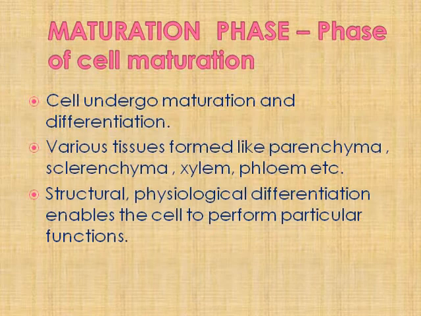For example, xylem is meant for taking the water from the root to different parts of the plant. Phloem, taking the food from the leaf to different parts of the plant. These are examples only, right? Structurally and physiologically, differentiation enables the cells to perform particular functions. It is the maturation phase, where the cell which initially divided has now matured to perform a particular function needed for the plant.